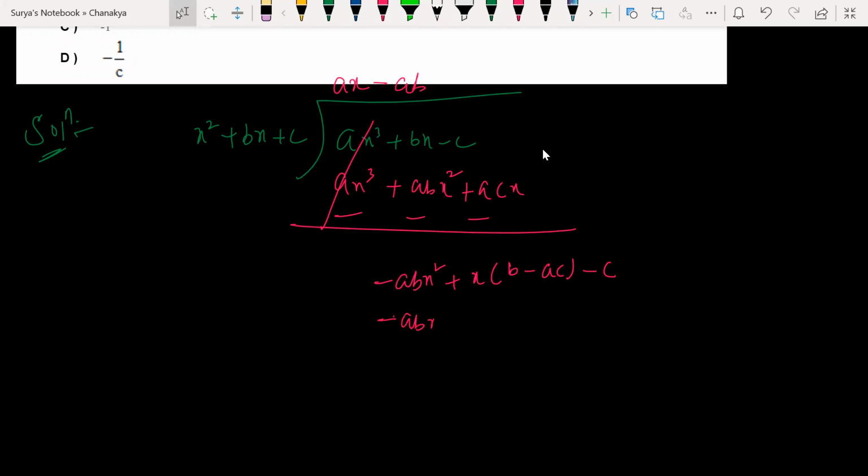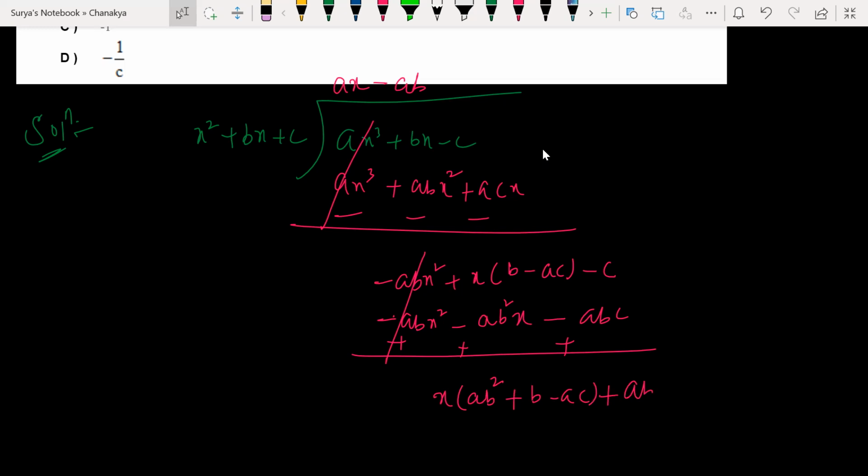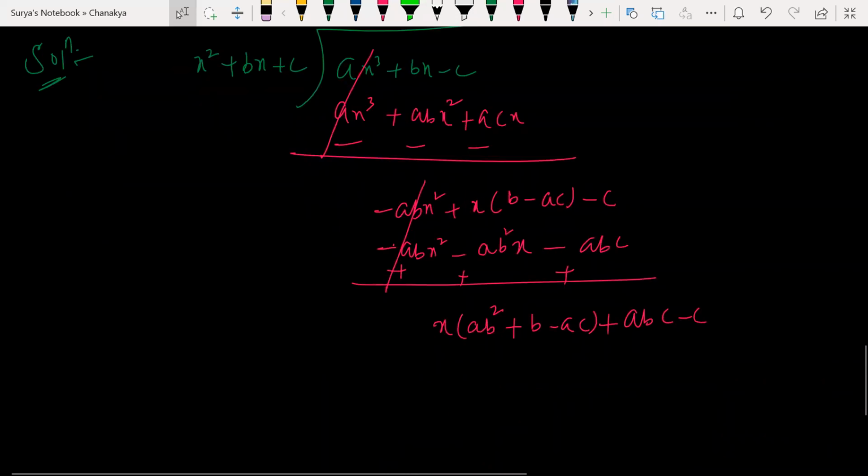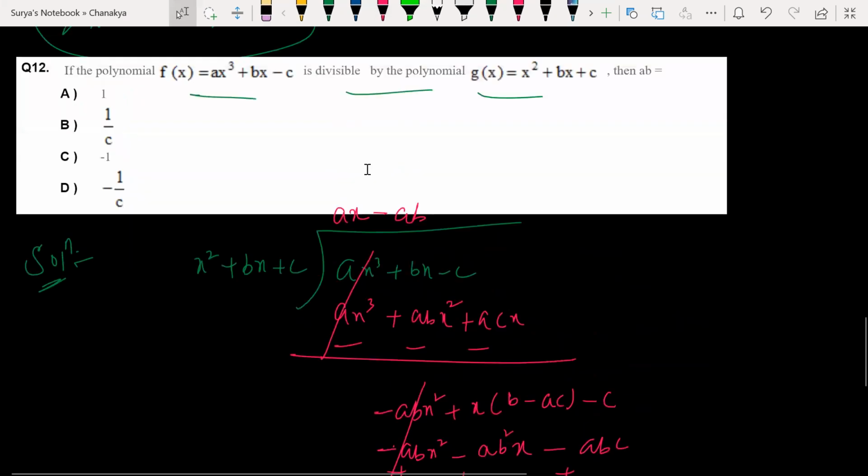So minus abx square minus ab square x minus ab. Okay, so plus plus plus, this will get cancelled. So what do you remain with now here? Tell me, what is the x term? If you take x common, ab square plus b minus ac, plus abc minus c. Okay, this is what my question is asking, right? Yes, sir.